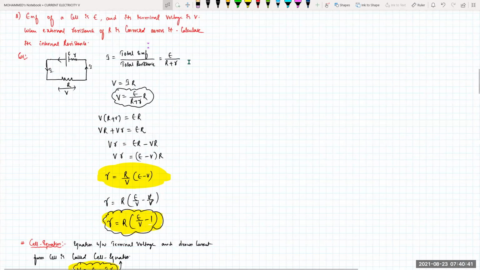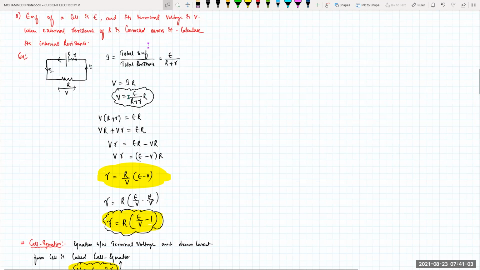The EMF of the cell is given as E, and its terminal voltage is given as V. When an external resistance of capital R is connected across it, calculate the internal resistance small r. First I calculate the current. I is equal to total EMF by total resistance, that is E by capital R plus small r. So V is equal to I into R, so V is equal to E by capital R plus small r, into capital R.